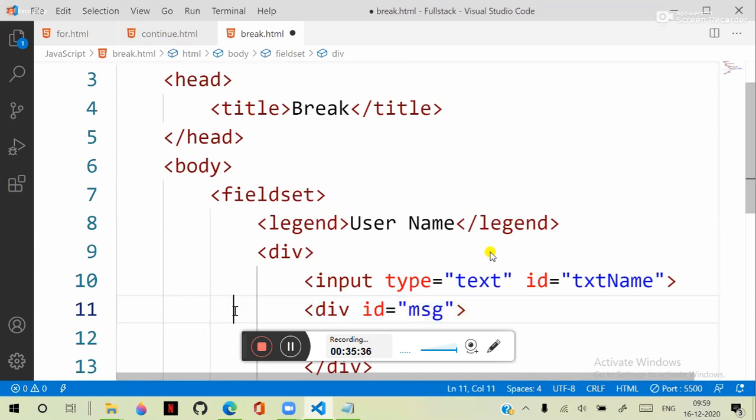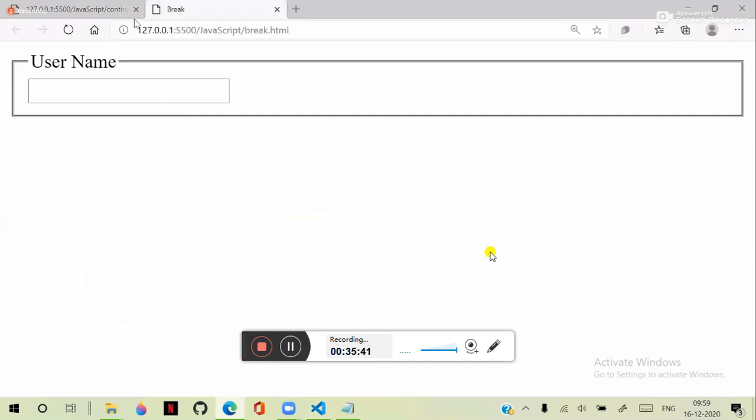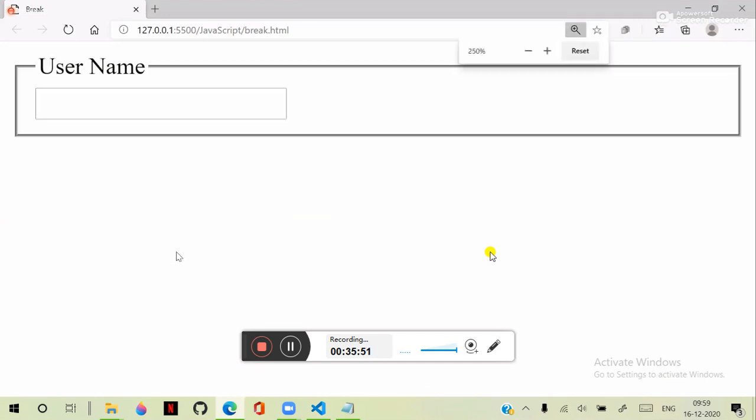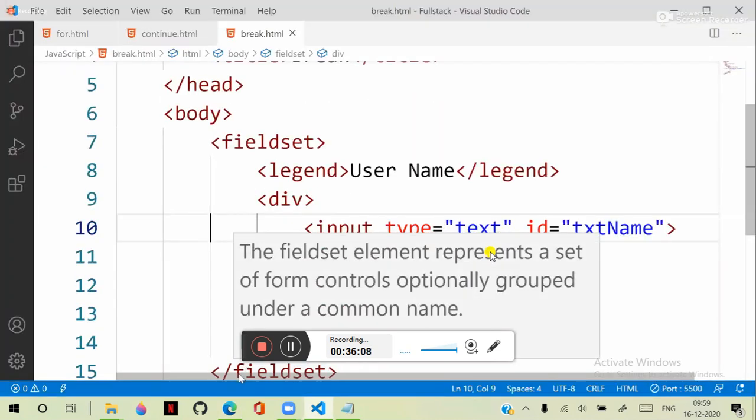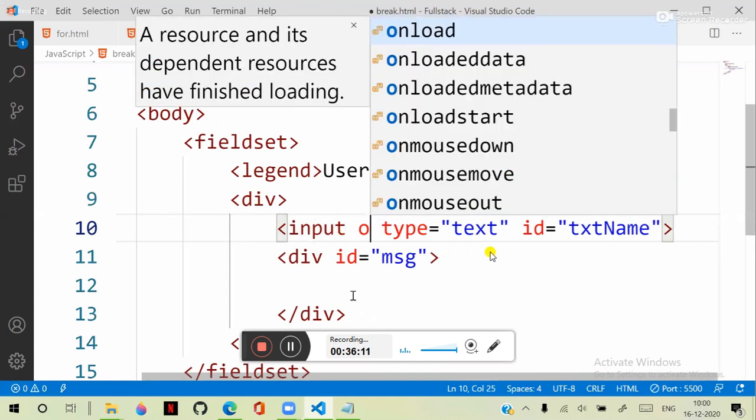When the user is typing the username, I need to verify whether this username is already taken or not. If the username is already taken, then I should say that it is taken, try another. If it is not, I should say it is available. We need to verify that. Because the username may change with every character, even one character change changes the username, we write an event here. The event is onkeyup.